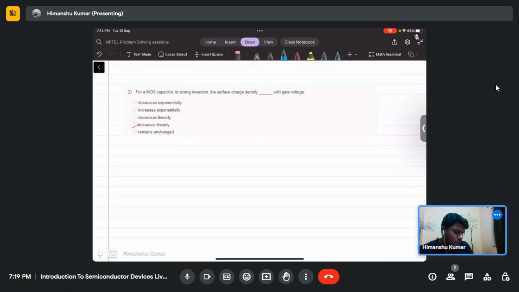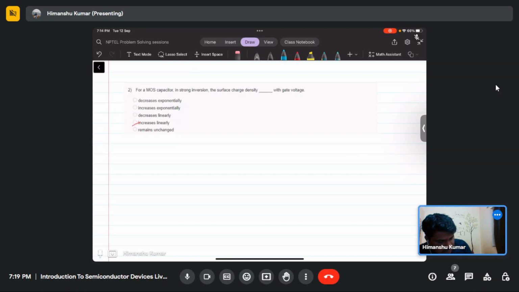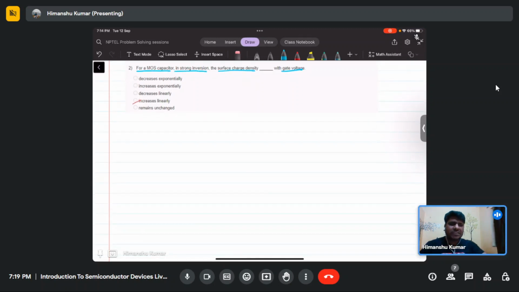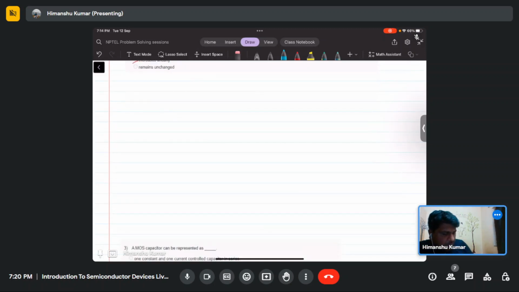The next problem talks about a MOS capacitor in the strong inversion region, and how the surface charge density changes with gate voltage. Let's see what happens in the MOS cap when you bias it in the inversion region. Let me draw the band diagram. Suppose we are assuming an ideal MOS capacitor.